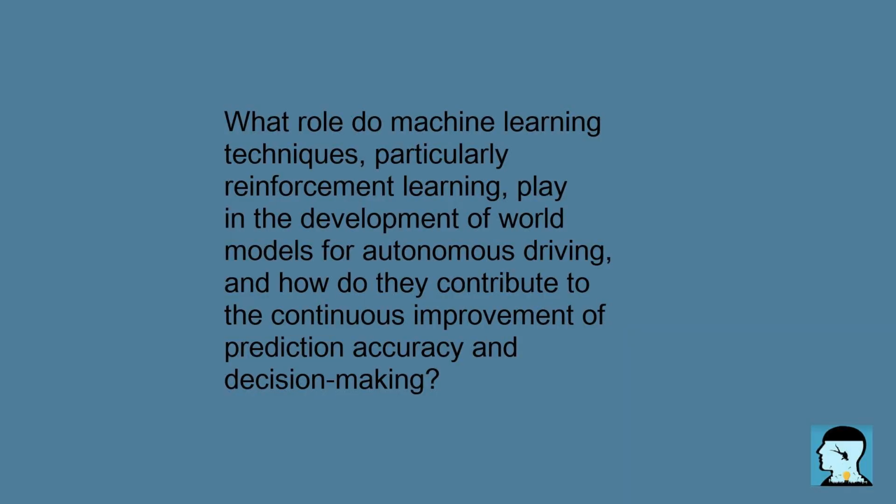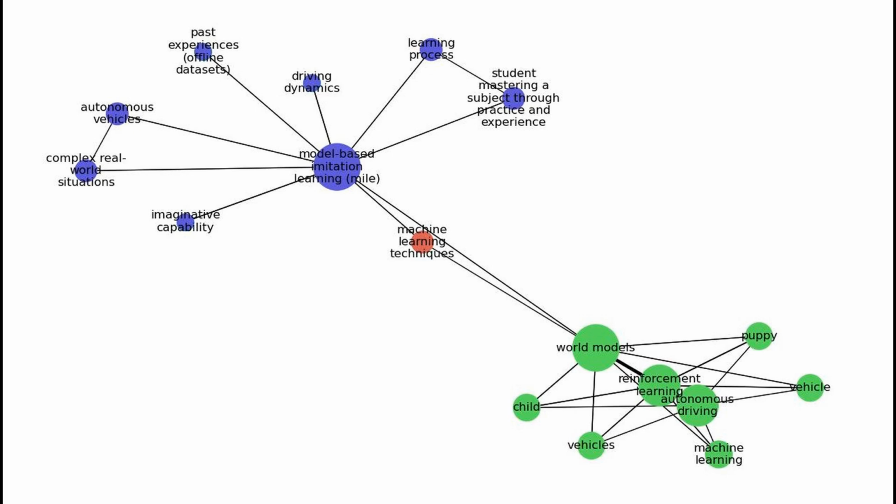What role do machine learning techniques, particularly reinforcement learning, play in the development of world models for autonomous driving? And how do they contribute to the continuous improvement of prediction accuracy and decision-making? Machine learning techniques, especially reinforcement learning, play a crucial role in developing world models for autonomous driving.